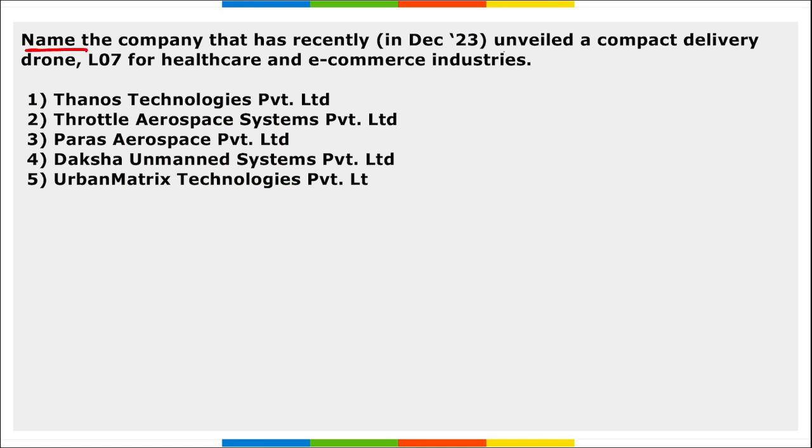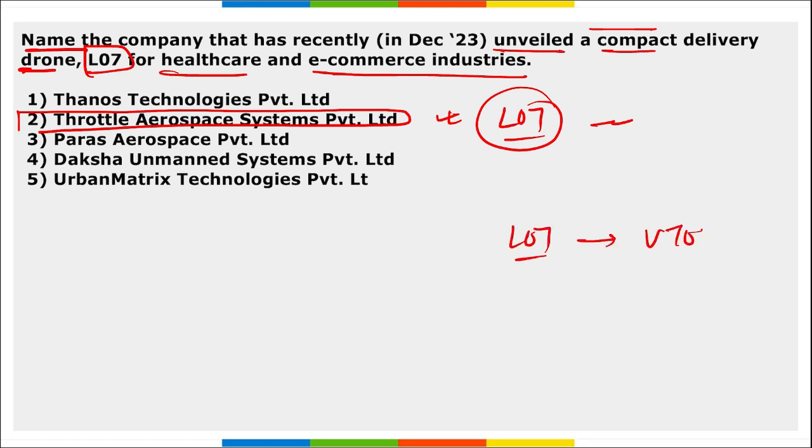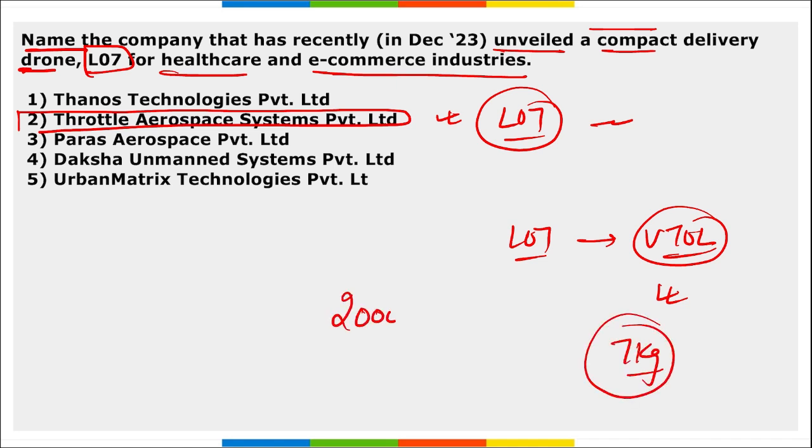Next, name the company that has recently unveiled a compact delivery drone L07 for healthcare and e-commerce industries. It is Throttle Aerospace Systems Private Limited. This is the company that unveiled a compact delivery drone L07. It is for healthcare and e-commerce industries. This L07 is a VTOL. What does VTOL stand for? If you ever find this term anywhere, this means vertical takeoff and landing. This can carry up to 7 kgs of payload, and this drone can fly up to 2000 meters above sea level.